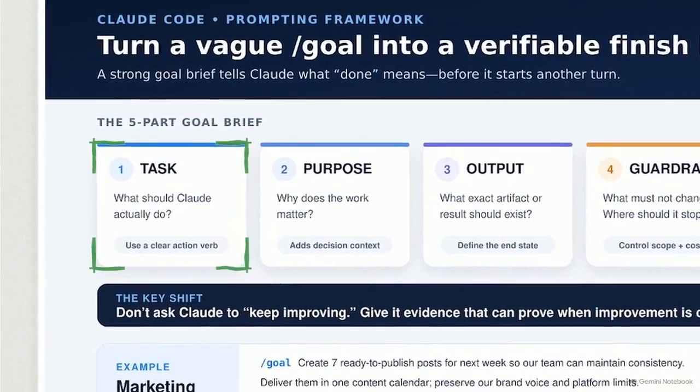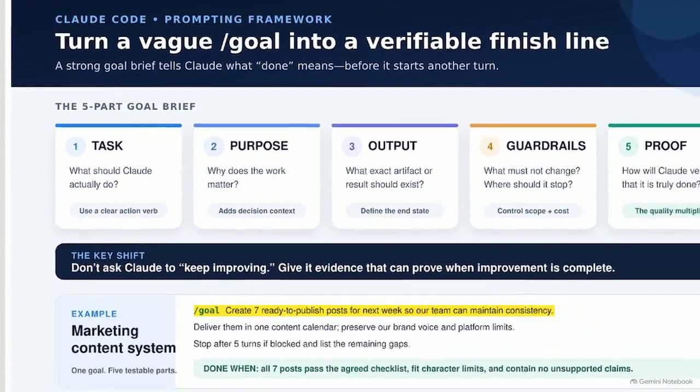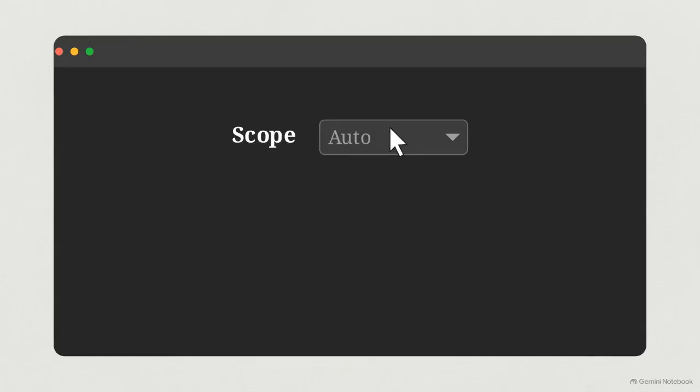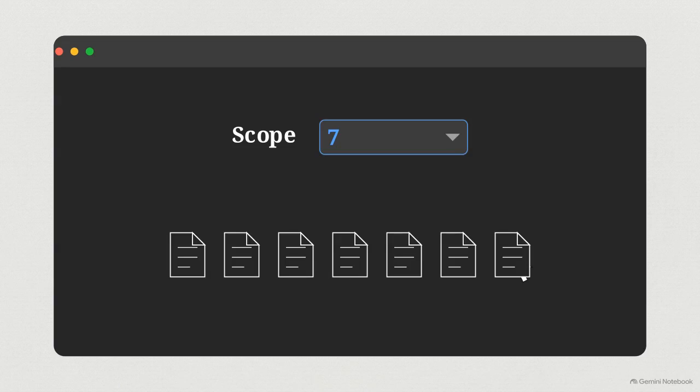Step 1 is the task. Look at the example prompt. Instead of make content, it says create 7 ready-to-publish posts. Tell Claude exactly what to do. Starting with a quantified, specific action prevents the AI from having to guess the scope and volume of your request.